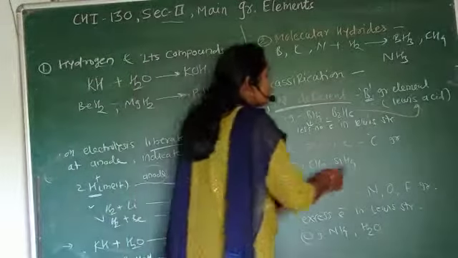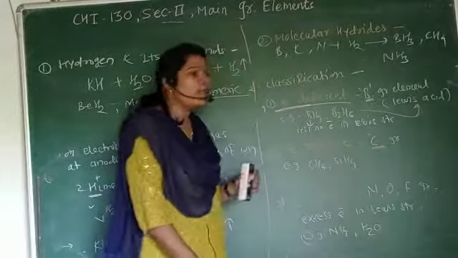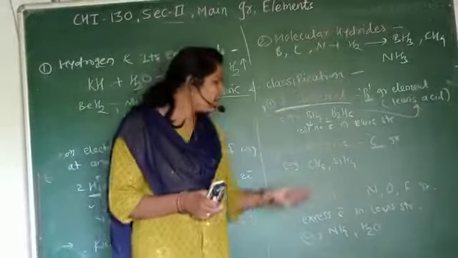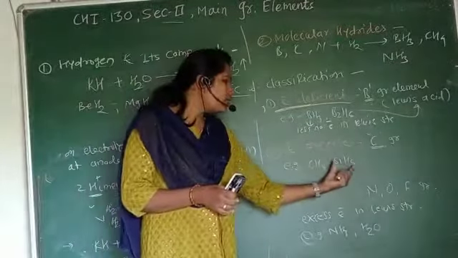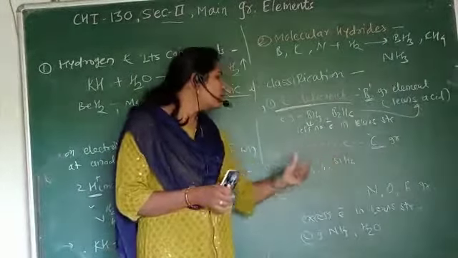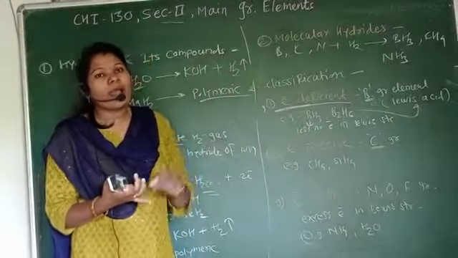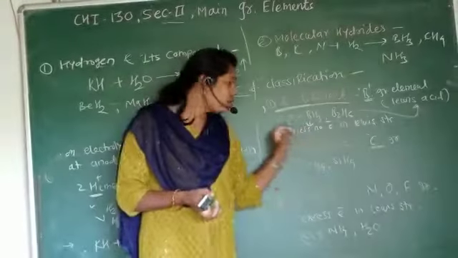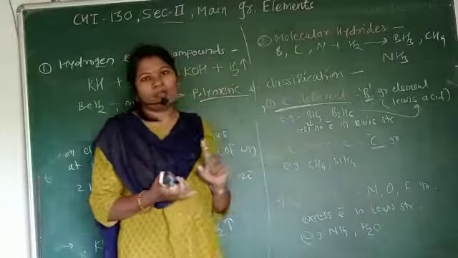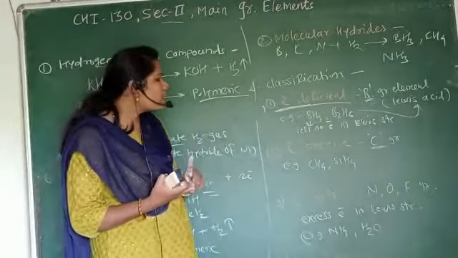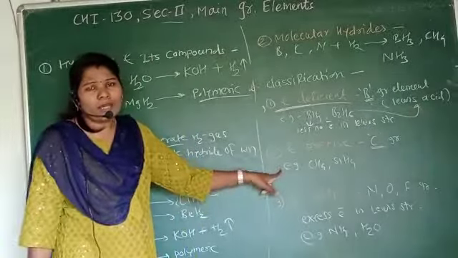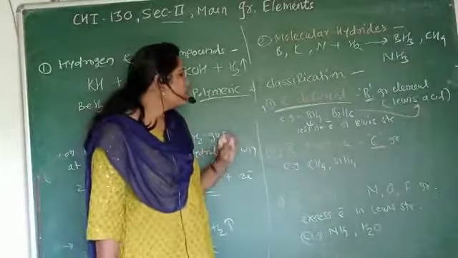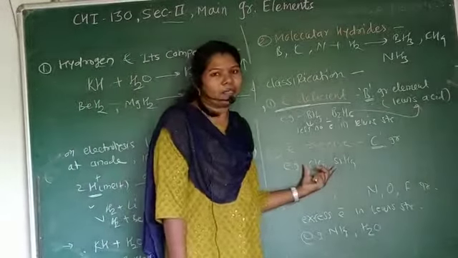Most of the carbon family or carbon group elements will form electron precise molecular hydrides. Examples are CH4 and SiH4. These compounds don't have extra electrons or a smaller number of electrons. They have a proper number of electrons in their Lewis structure. That's why this is called an electron precise molecular hydride. Which group forms this type of hydride? The carbon group elements form electron precise hydrides.